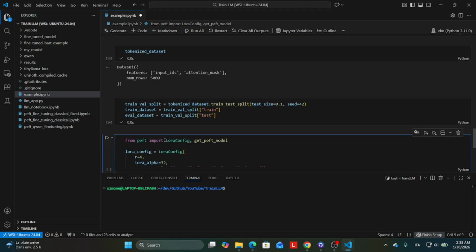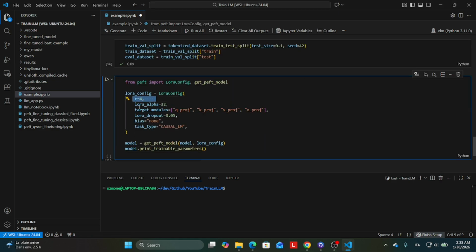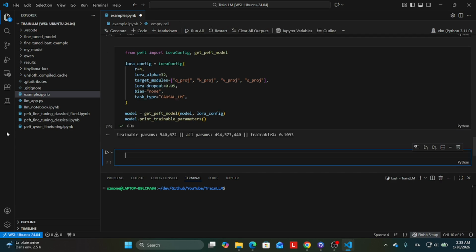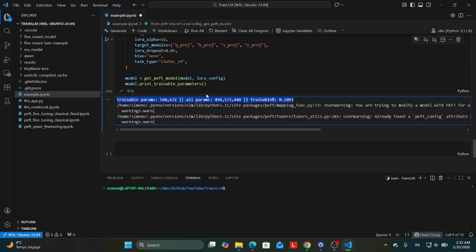Let's now define the LoRA config params. We can define the rank dimension of the adapter matrix, the scaling factor, the layers that will be fine-tuned, the bias, and finally the task type. In this case, the task is a causal LM. These are models designed to predict the next token in a sequence based on the tokens that came before it, moving from left to right. We can observe how the number of trainable parameters is much smaller when using LoRA.